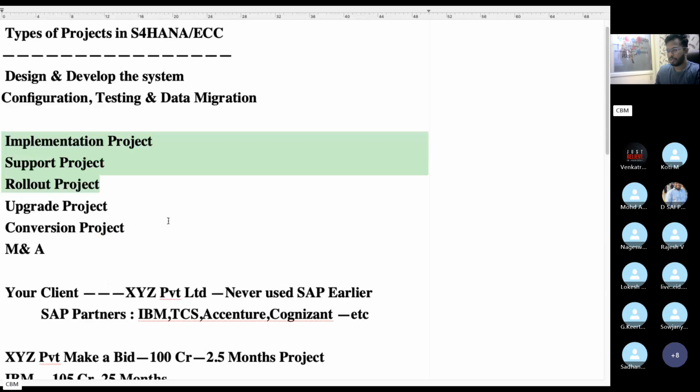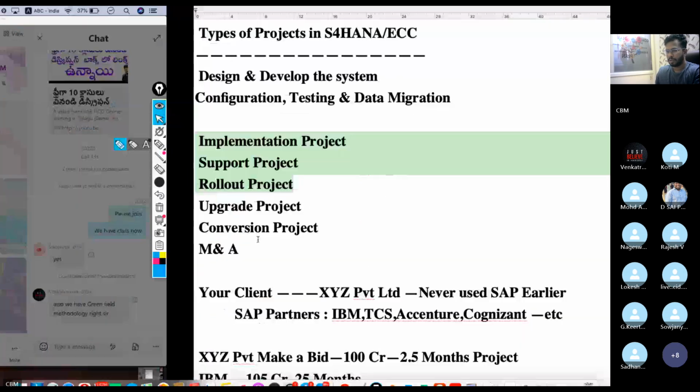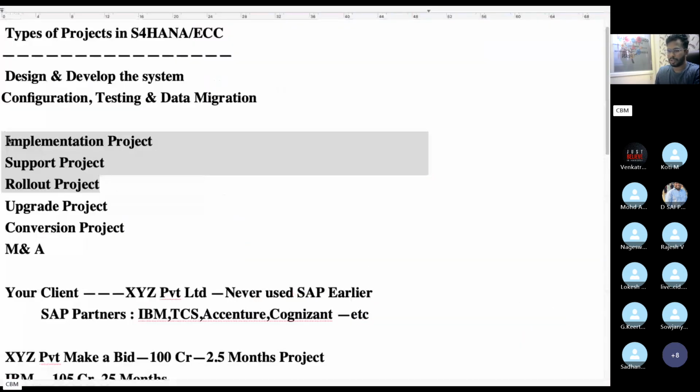So this is about rollout projects. Mostly you will see these projects in every company. Of any projects you get, 60 to 70% will be this kind of project.